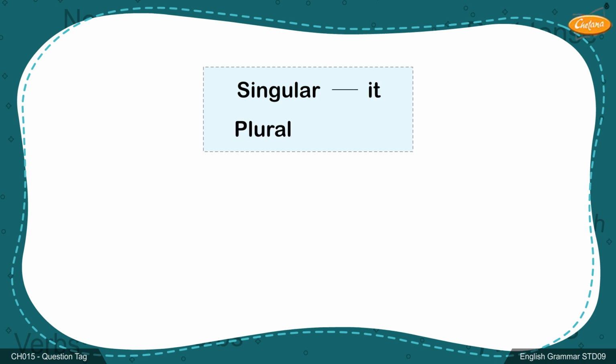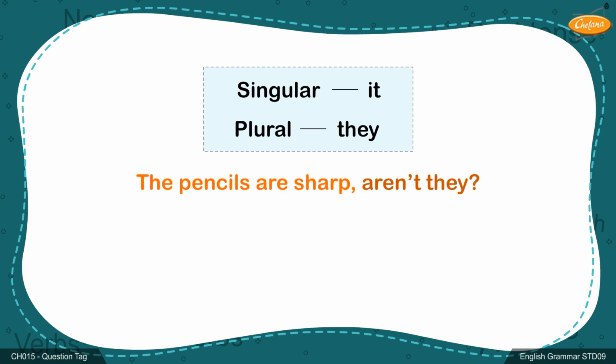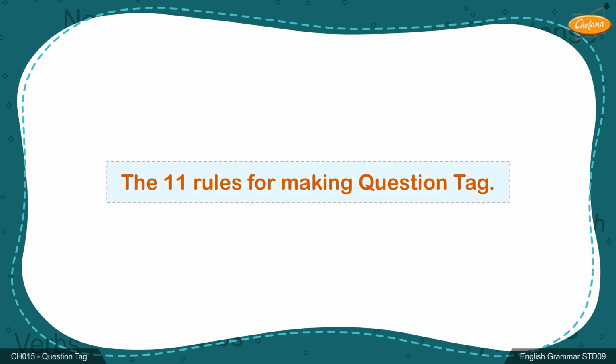If it is an object singular, we use it. If the objects are plural, we use they. For example, the pencils are sharp, aren't they? The book is tidy, isn't it? Let us have a look at all the 11 rules for making question tag.